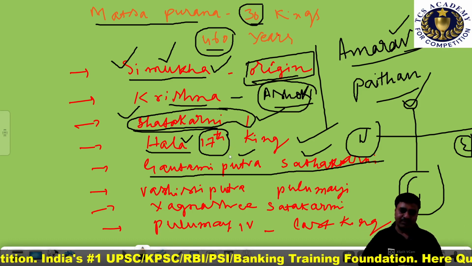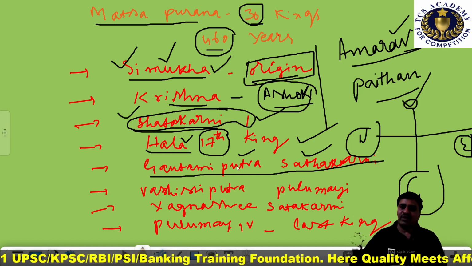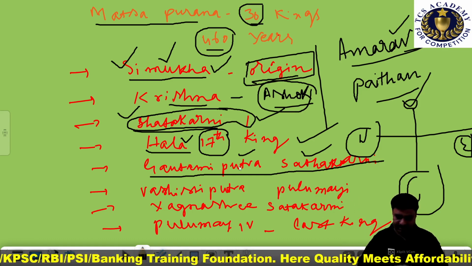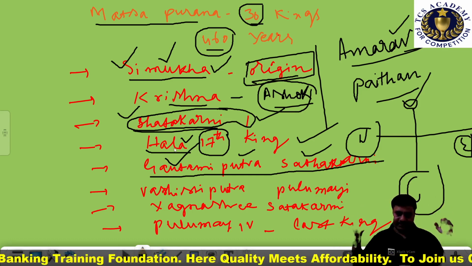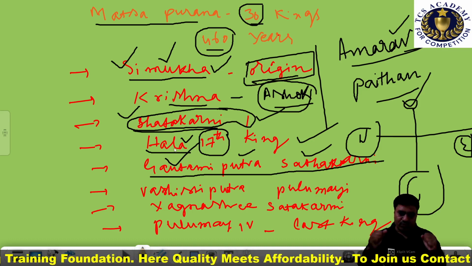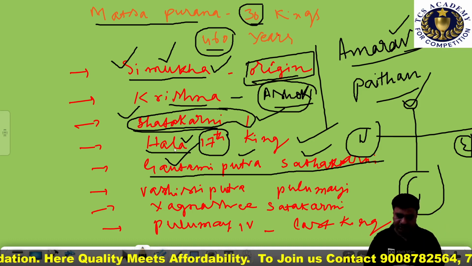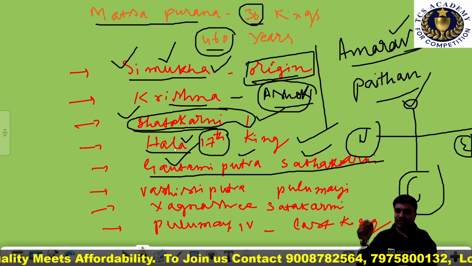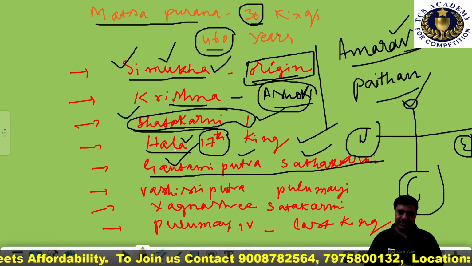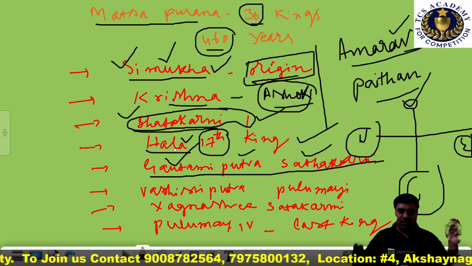His capital was Paithan, on the Godavari in Aurangabad district. So this is all about Gautami Putra Satakarni. Now Vasishtiputra Satakarni, who has been mentioned in the Junagadh inscriptions. As per the Junagadh inscriptions, he married the daughter of Rudradaman the first.